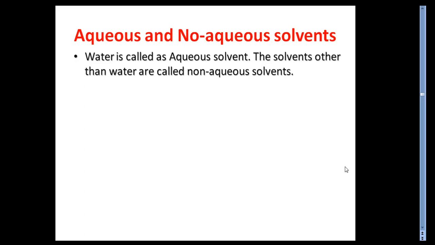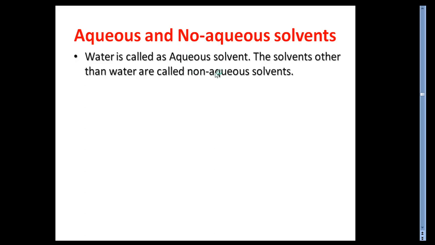So next is a very important one, aqueous and non-aqueous solvents. We will understand these terms by taking the example of water. Here, water is called an aqueous solvent, because it is water in nature, and any solvent other than water is called a non-aqueous solvent. Get it? So what is the difference between aqueous and non-aqueous?